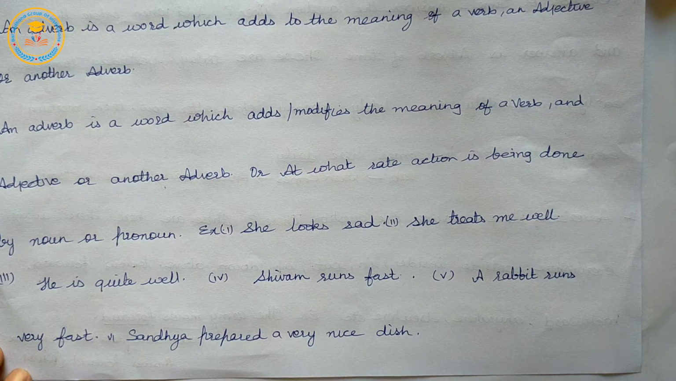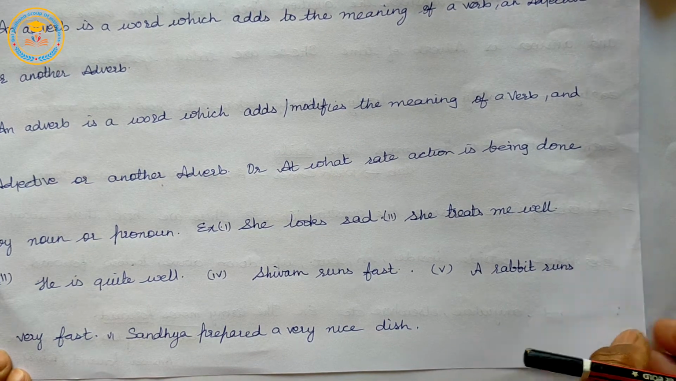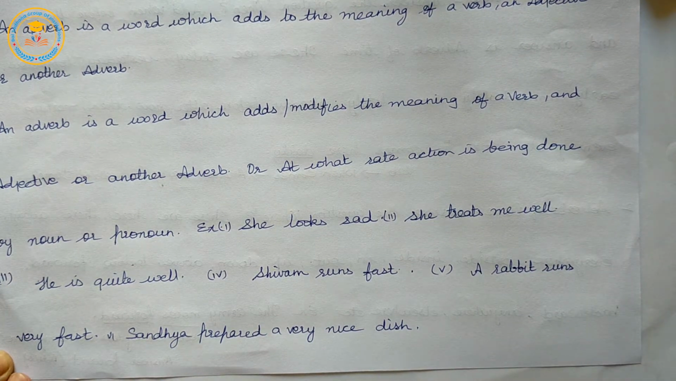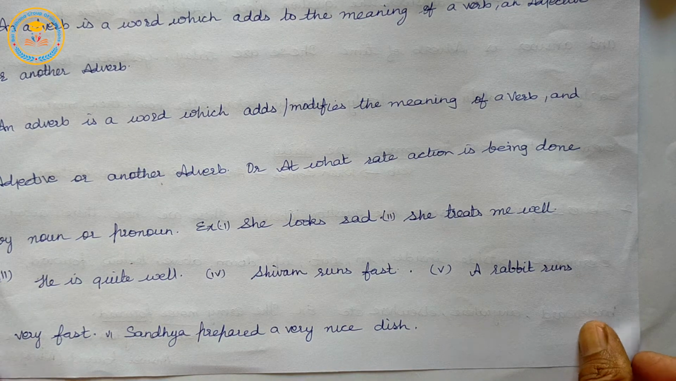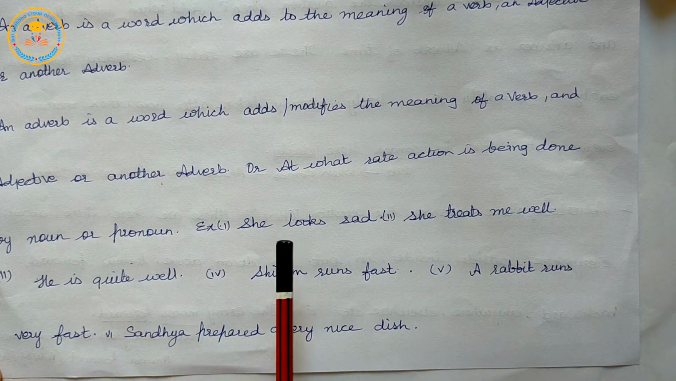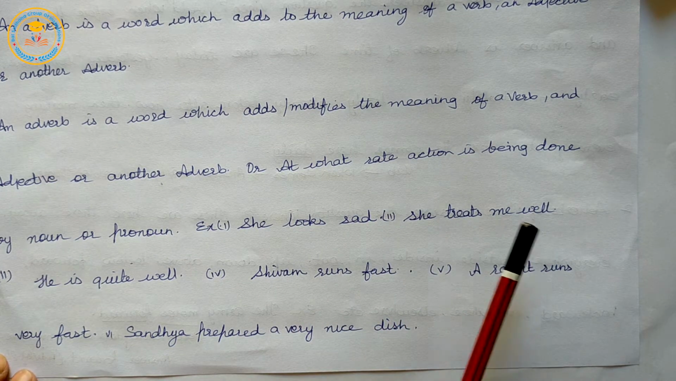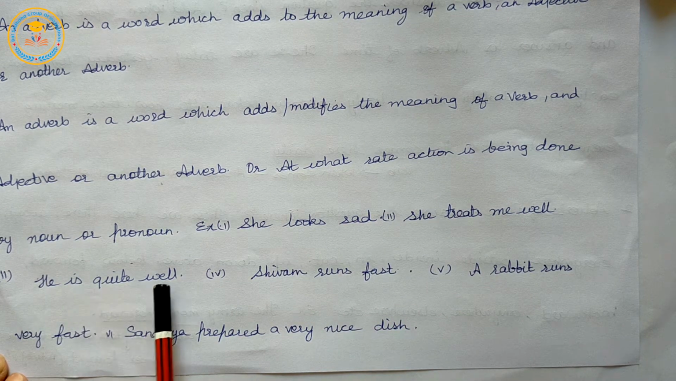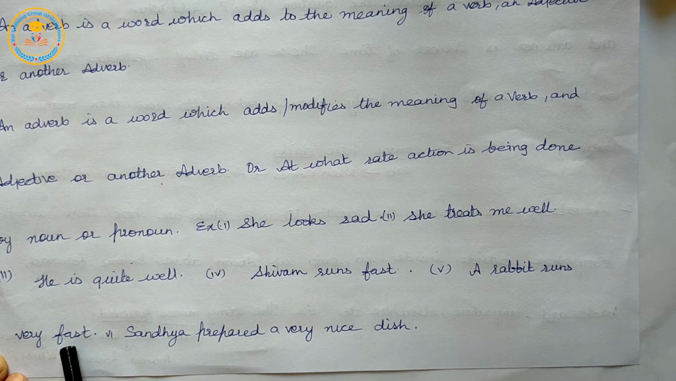It also modifies an adjective and another adverb also. So, an adverb is a word which adds to the meaning of a verb, an adjective or another adverb. Example: She looks sad. She treats me well. She is quite well. Shivam runs fast. A rabbit runs very fast. Sandhya prepared a very nice dish.